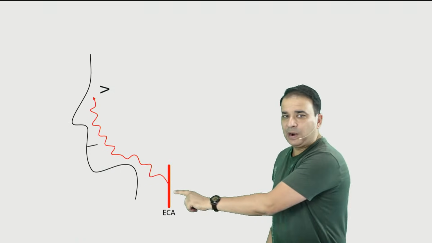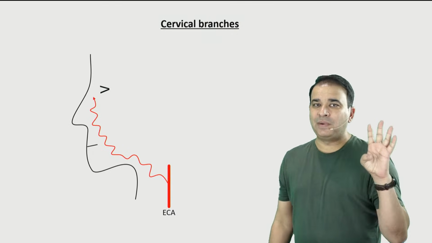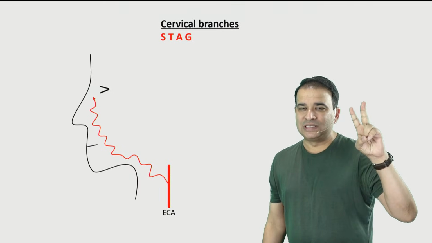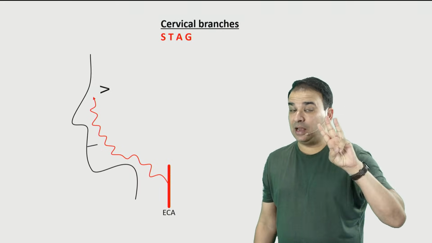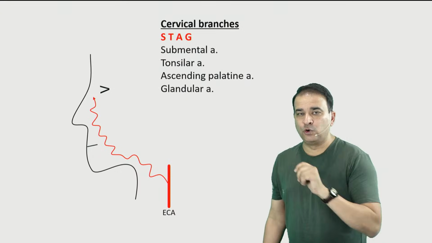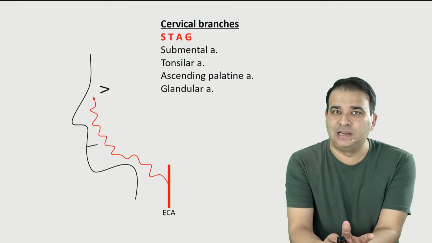Now, the cervical part of facial artery, guys, the cervical portion of facial artery, it gives off 4 branches, and these can be remembered as STAG, S-T-A-G. S, submental, tonsillar, ascending palatine, pharyngeal nahi, ascending palatine, and glandular artery here. So these are the 4 branches of the facial artery in the neck. The STAG branches is submental, tonsillar, ascending palatine, glandular.